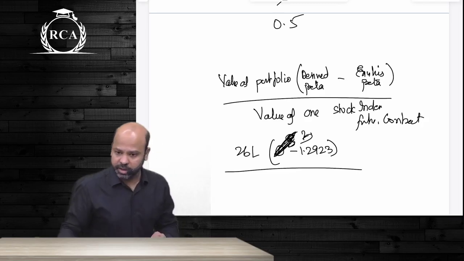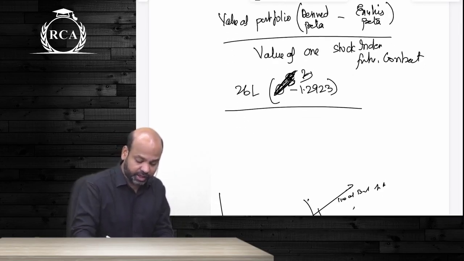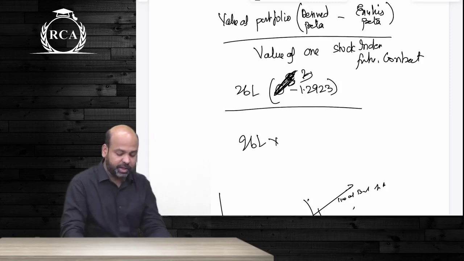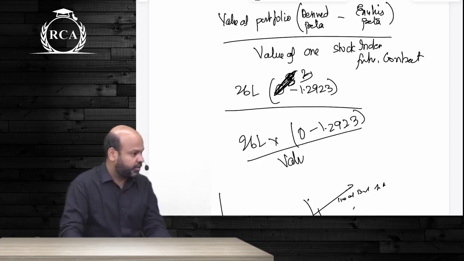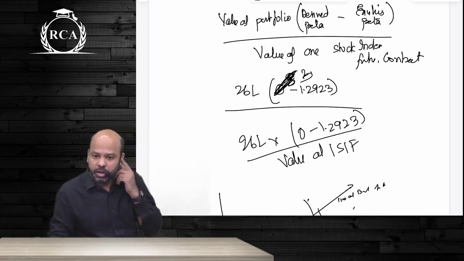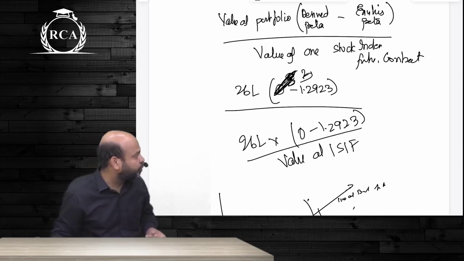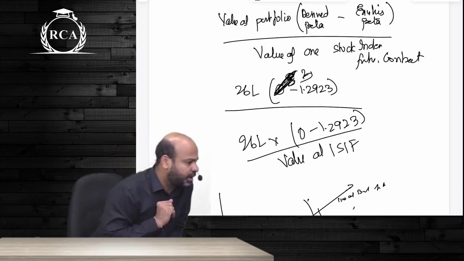Are we clear, guys? Now in our example, the value of the portfolio was 26 lakhs. If they ask us to completely hedge, you're going to write 26 lakhs into 0 minus 1.2923 divided by value of one SIF. If they ask us to arrive at a desired beta of 0.8, you will write 26 lakhs into 0.8 minus 1.2923 divided by value of one SIF. Is it understood or not, guys?